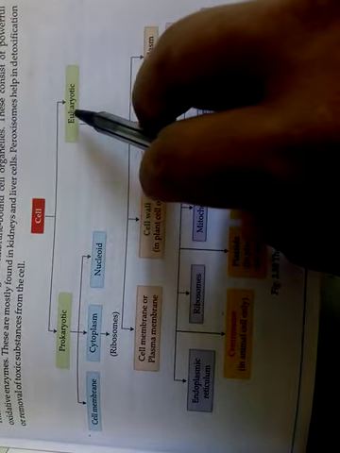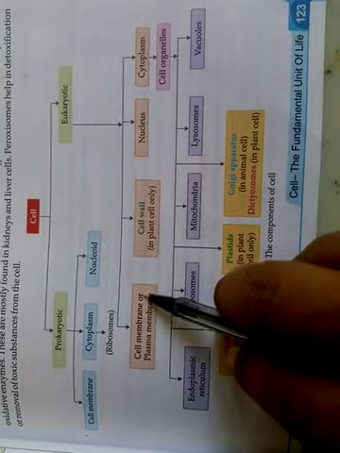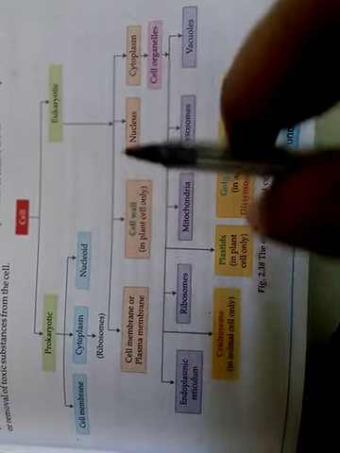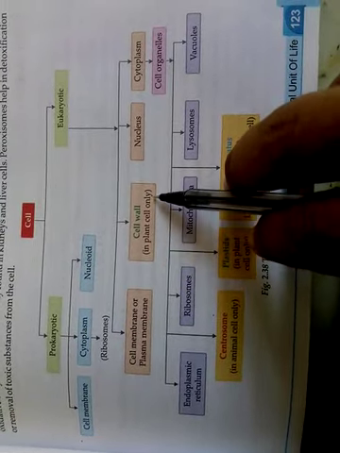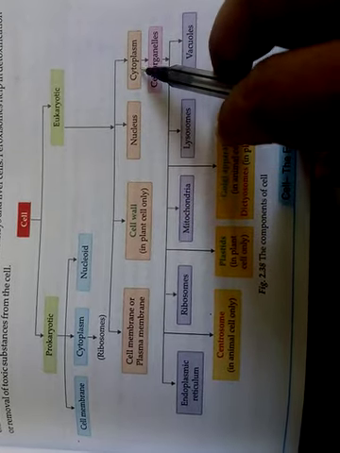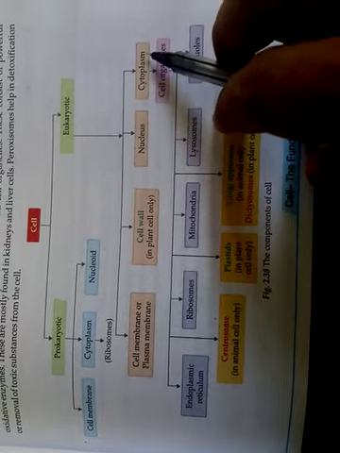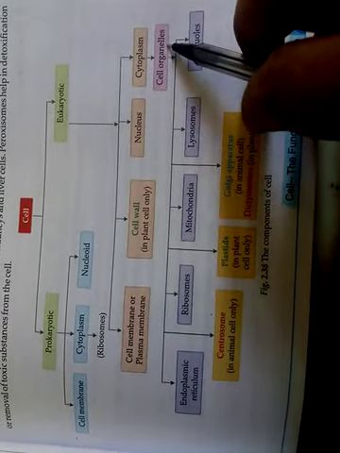If we discuss the eukaryotic cell, then it has the cell membrane, that is called plasma membrane, a selective permeable membrane, as I told you. Second, cell wall, that is found only in the plant cell. Next it is nucleus, and next cytoplasm. And we will discuss the cytoplasm.